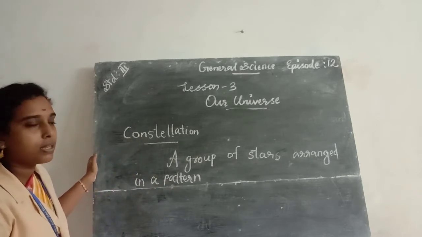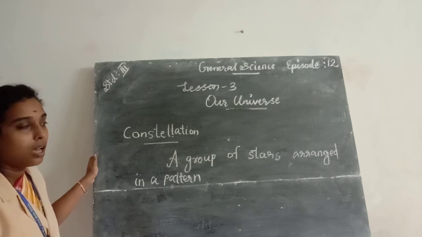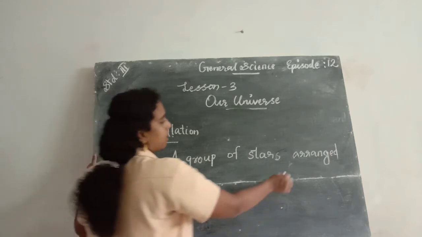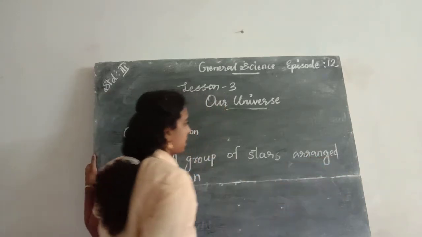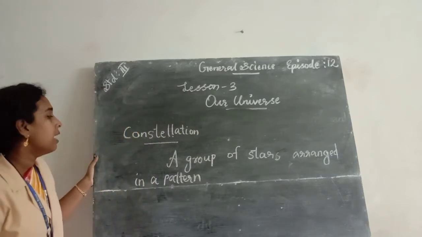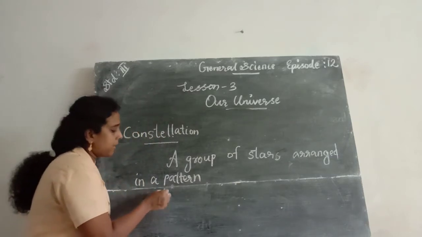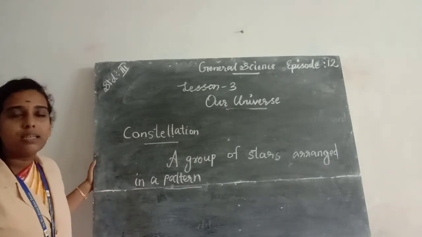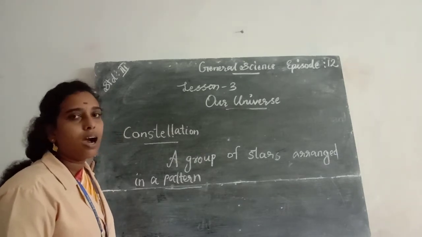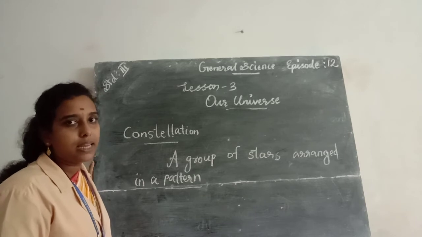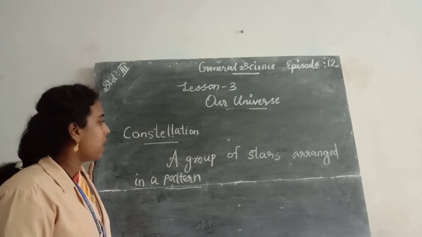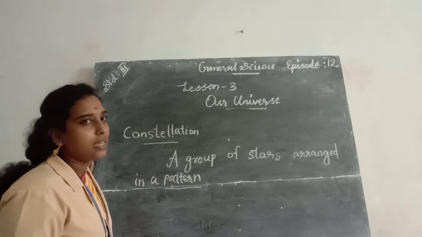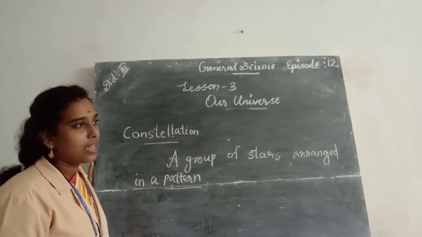So what's the spelling of arranged? A R R A N G E D. Arranged in a pattern. The spelling of pattern: P A T T E R N. So a group of stars arranged in a pattern is known as a constellation.